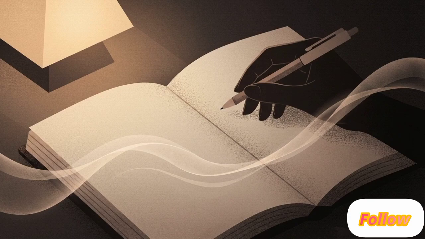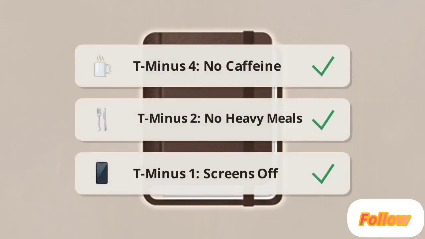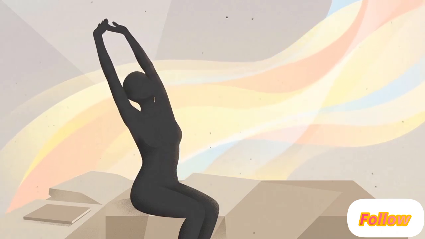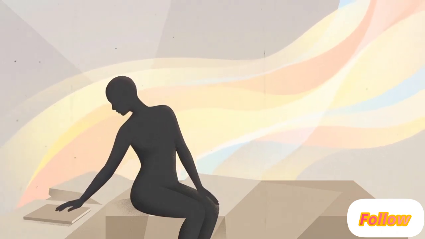You now have a diagnostic tool to track your habits and a treatment protocol to prepare your body for rest. Follow the T-minus timeline strictly and log your data every morning for the next 7 days to establish your baseline.